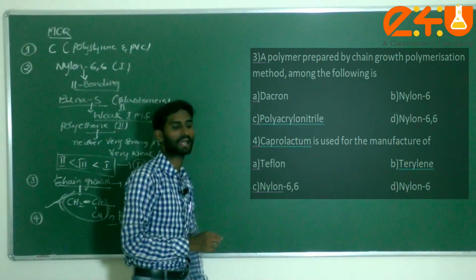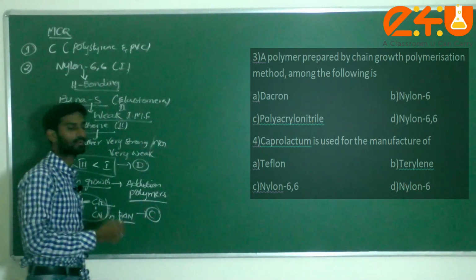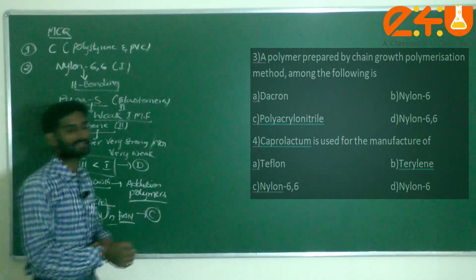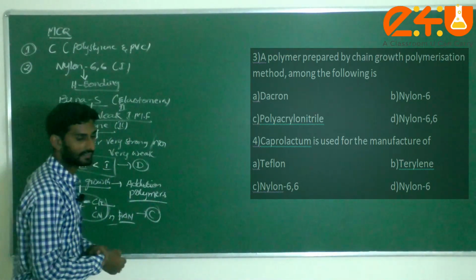Next one, fourth question in the same slide. Caprolactam is used for the manufacture of: Teflon, terylene, nylon 66 and nylon 6.